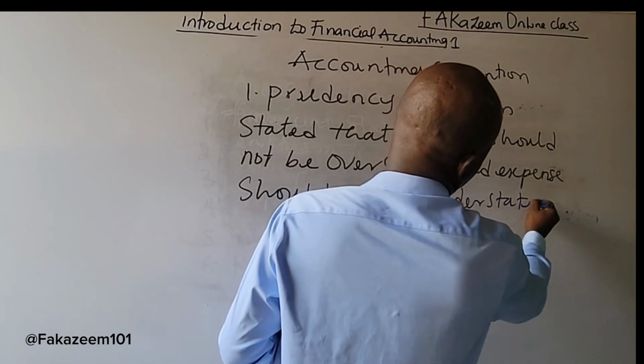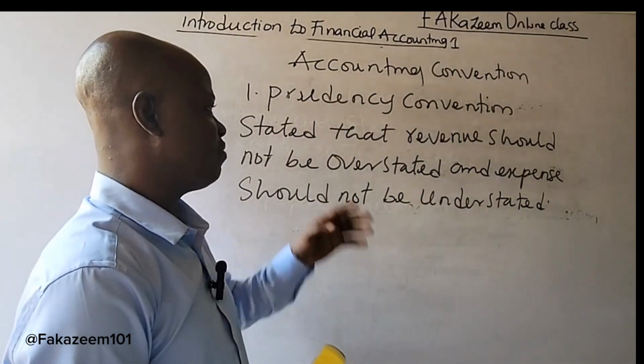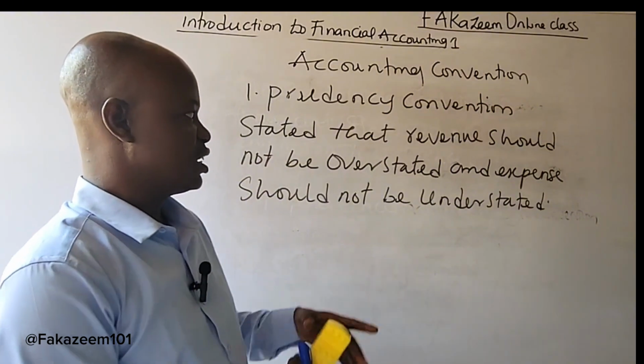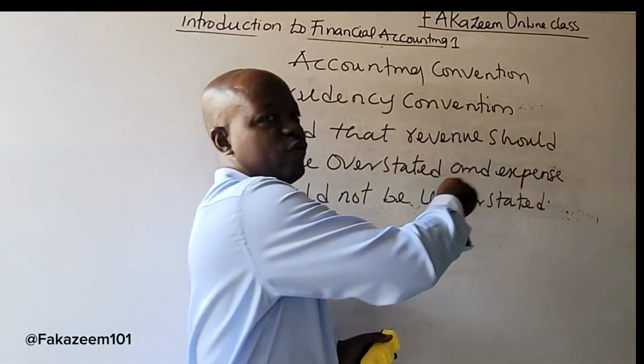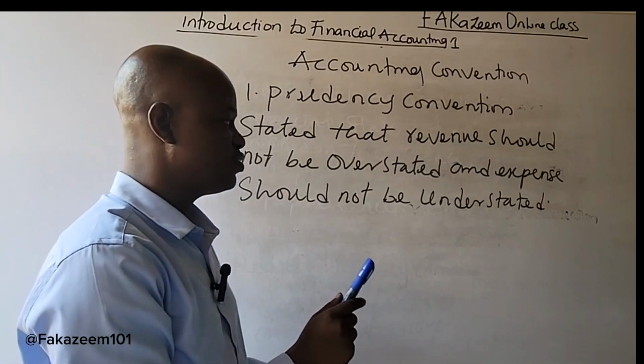What does this mean? It means that when preparing financial statements, revenue are not to be overstated from the reality, and expenses are not